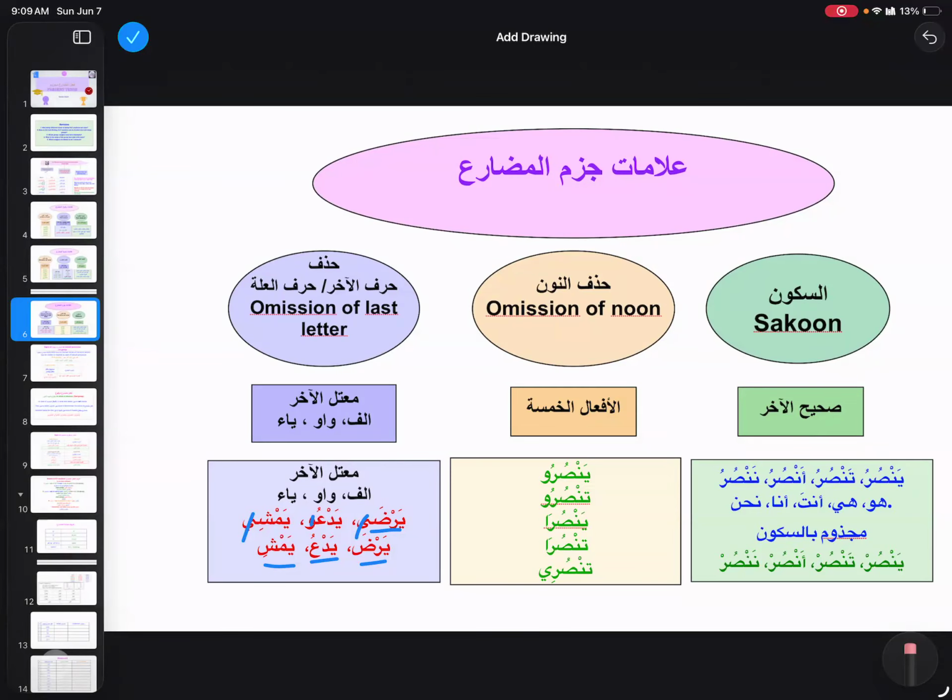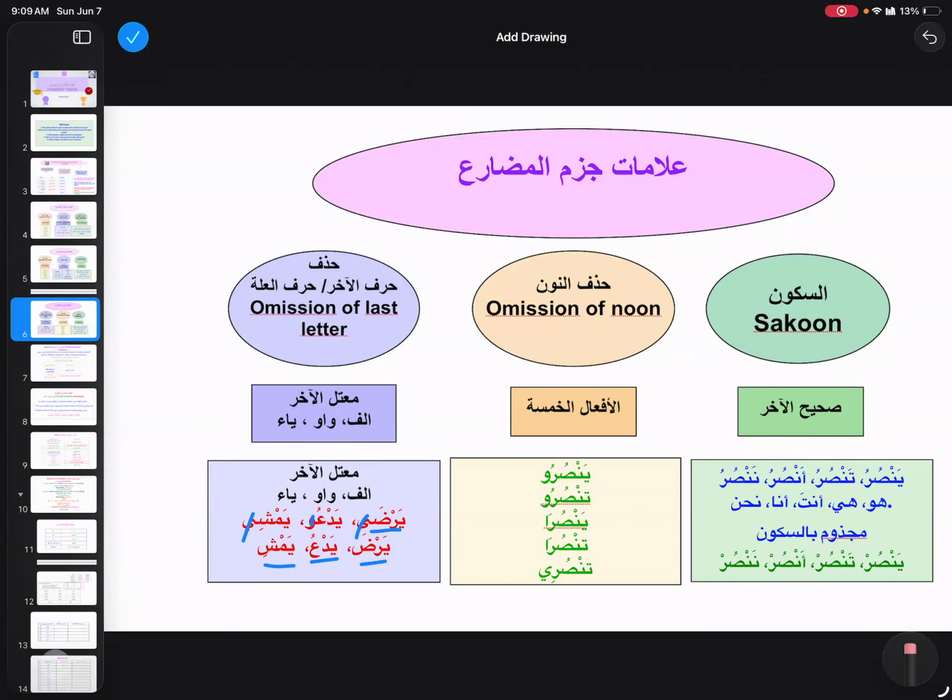Whereas in mu'tal akhir, in all three cases, alif, waw, ya, by dropping the weak letters, we make them majzoom. The rest of the afalul khamsa remain the same in all the cases.